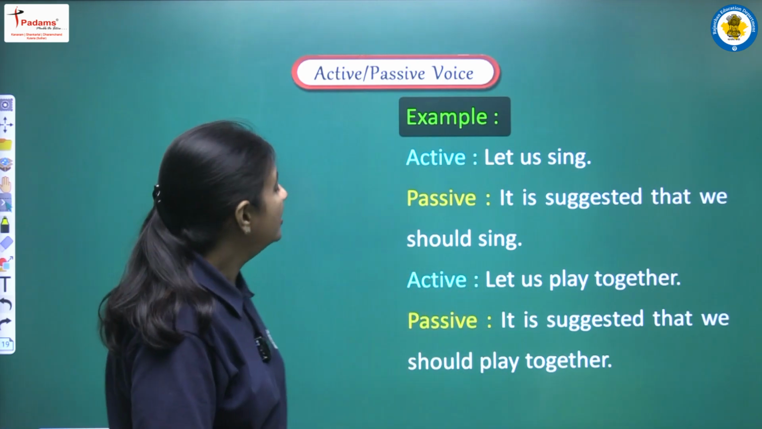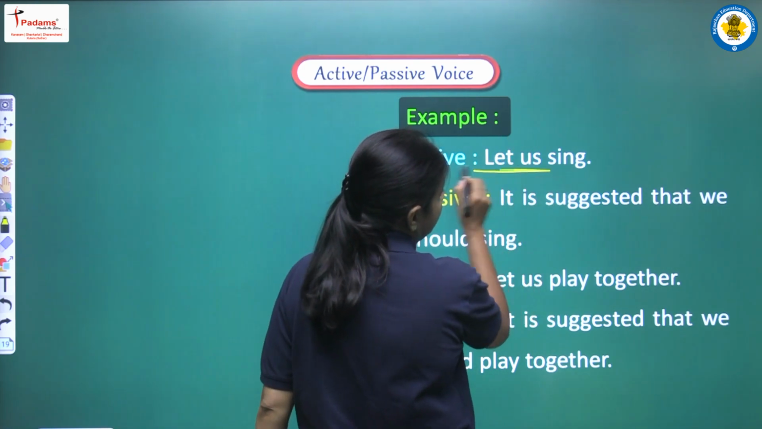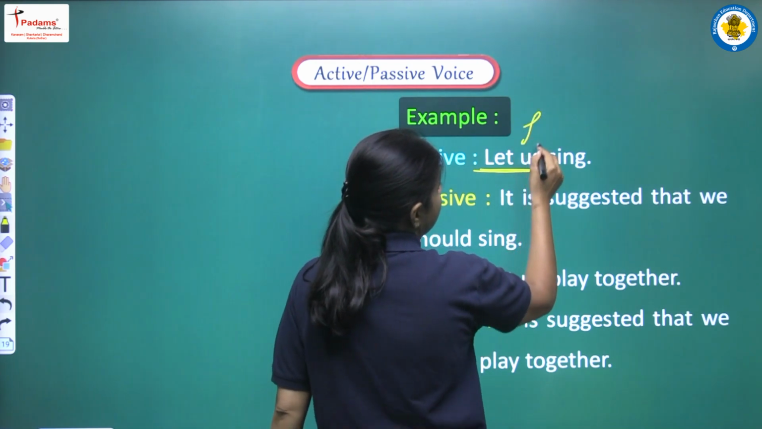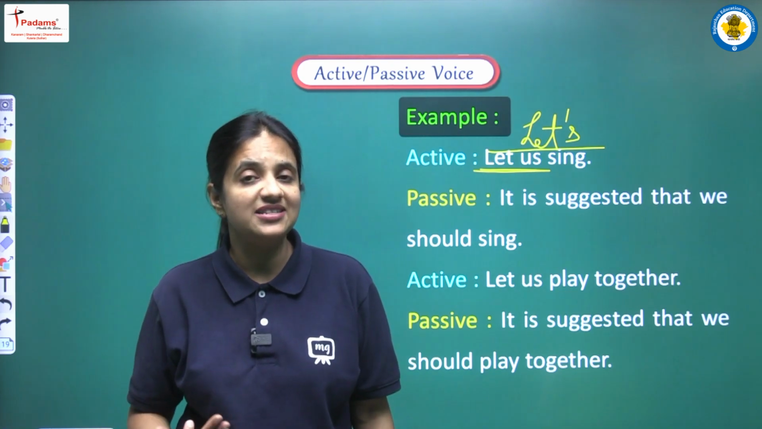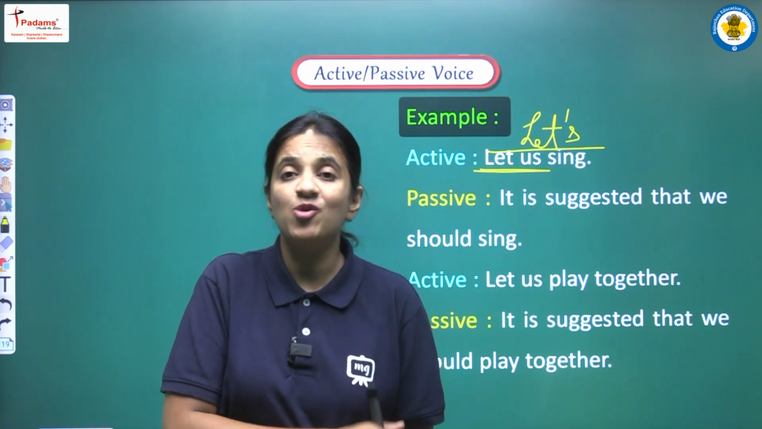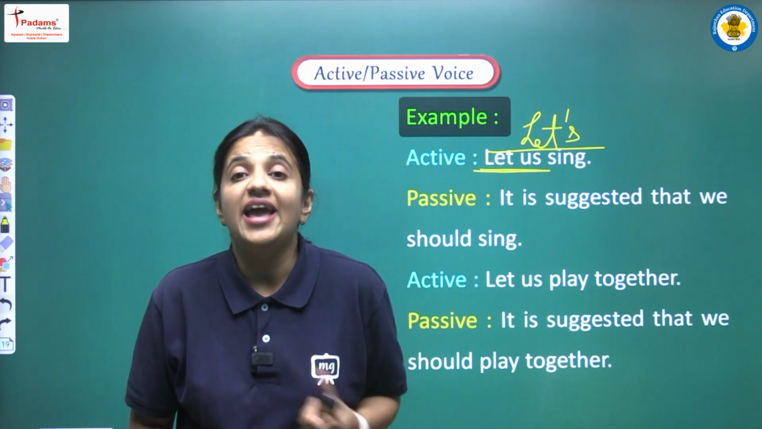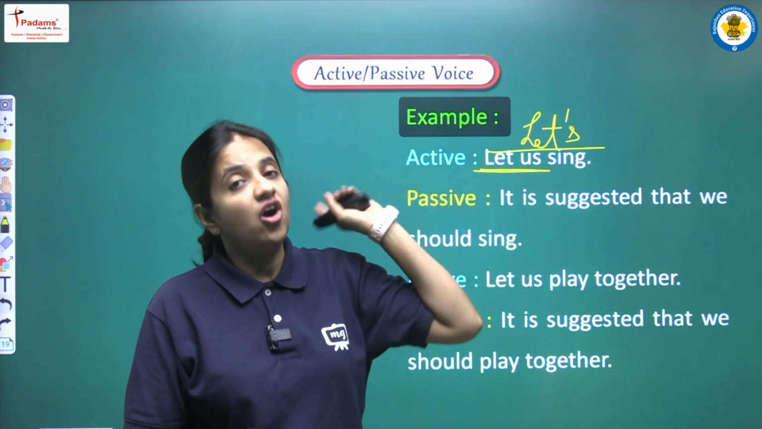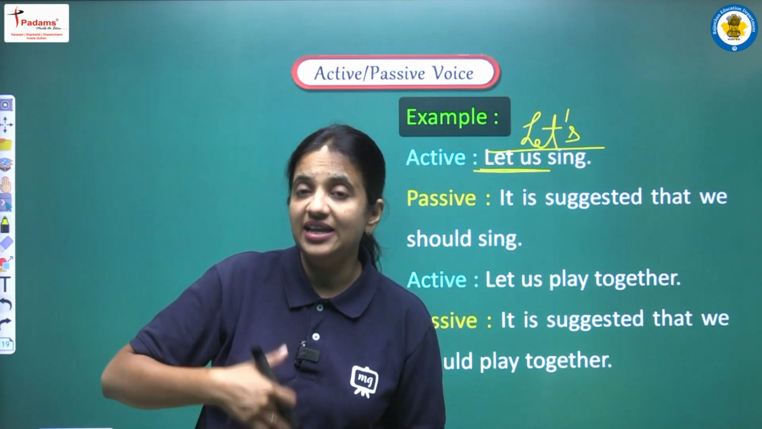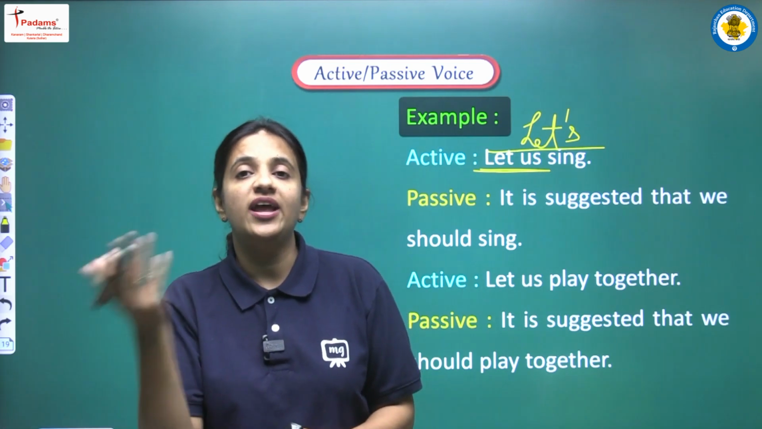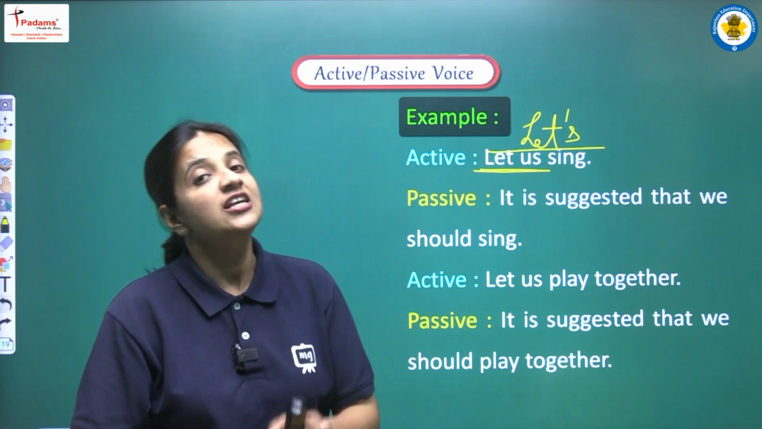So let's see. The first sentence is let us sing. Students, again I am repeating this thing. It can be let us also and it can be let's also. It can come in any form. While reading, look carefully at the word after let. If us comes after let, so it is let's, then you have to follow this structure. And if after let there is no us, something else, suppose there is let her, let me, let him, let Rahul, let Rashmi, such words, then you have to follow the structure that we have already discussed. So be very careful.